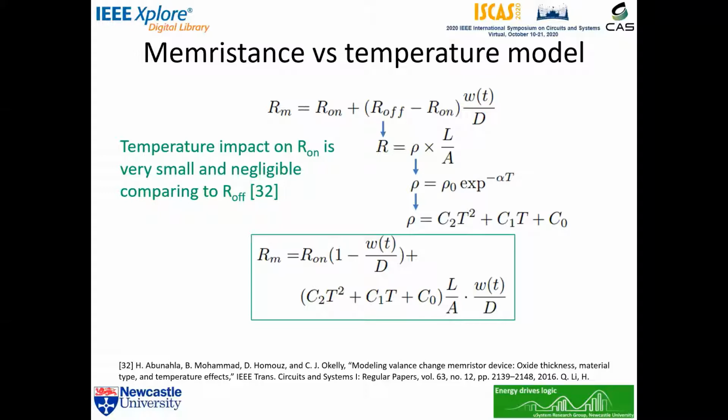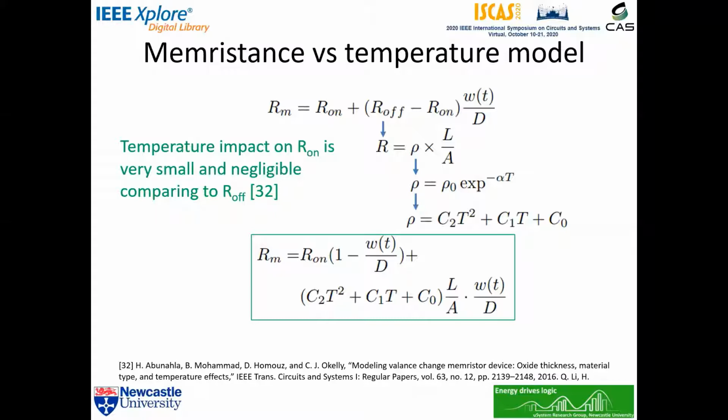Considering the temperature model, first we obtain the well-known Memristance model, where the total Memristance Rm is a portion of on and off Memristances, R-on and R-off. This portion is defined by the state variable, which is w(t) over d. This is based on the assumption that the temperature impact on R-on is very small and negligible compared to R-off. We will consider the temperature effect on R-off only.